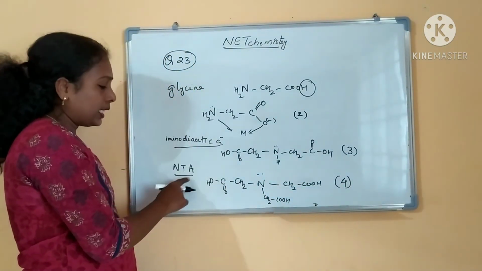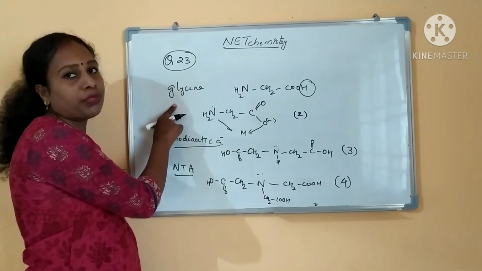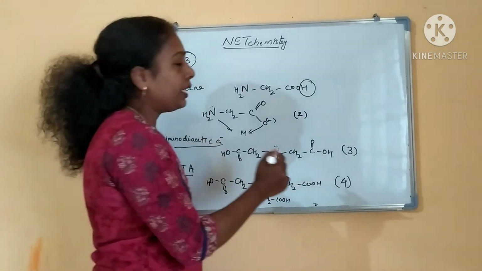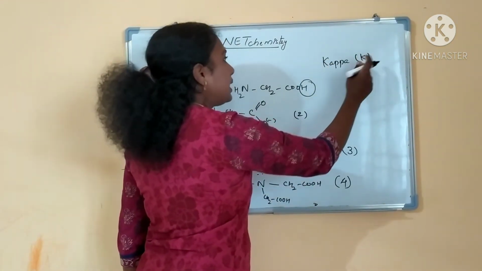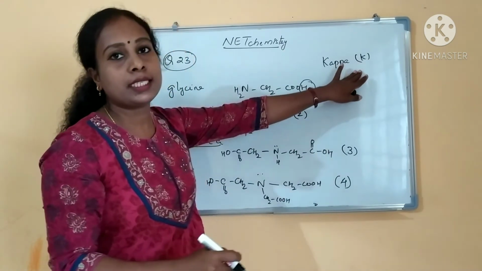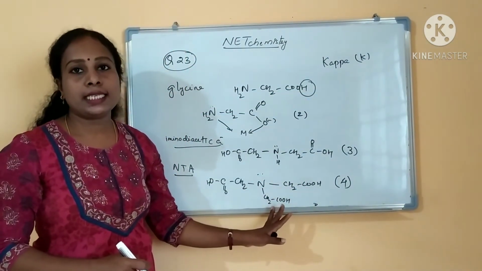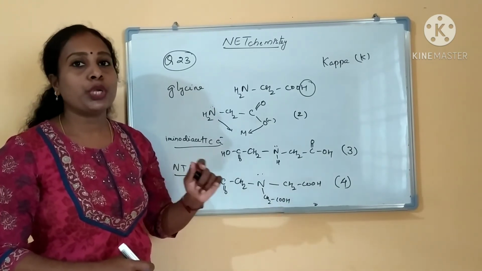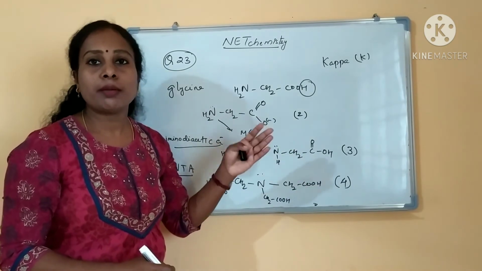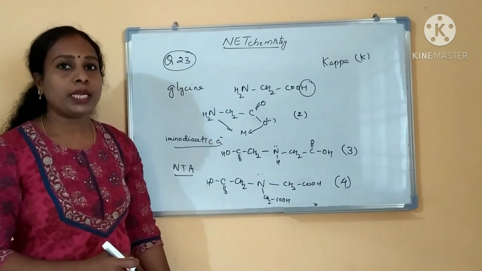Glycine, iminodiacetic acid and NTA. Iminodiacetic acid and NTA are derivatives of this glycine. Okay, clear? And denticity has been represented by kappa, κ. Okay, this is the letter representing the denticity. Not only these ligands, this time they asked about this ligand denticity. There are many ligands, multidentate ligands. We will see a few more examples. The next time we will be getting some other question also for denticity. We will see a few more examples, then it will be clear for you.